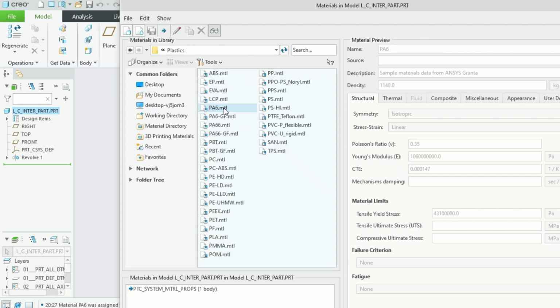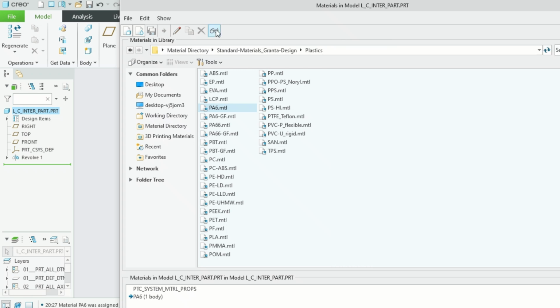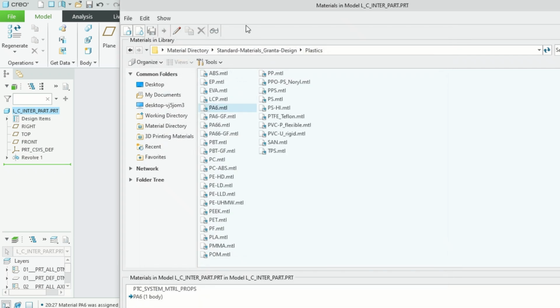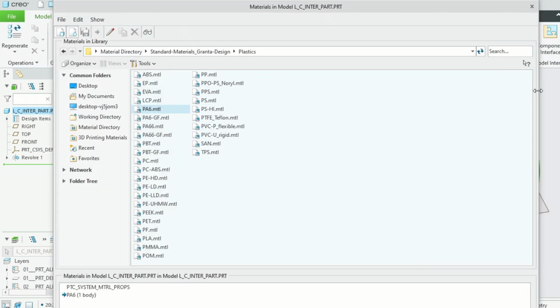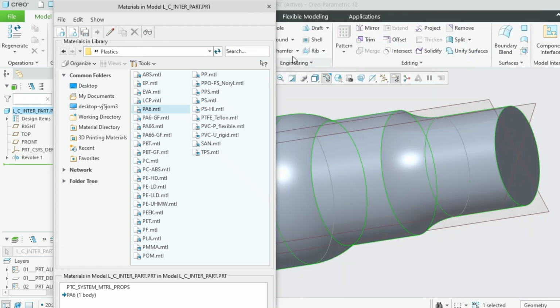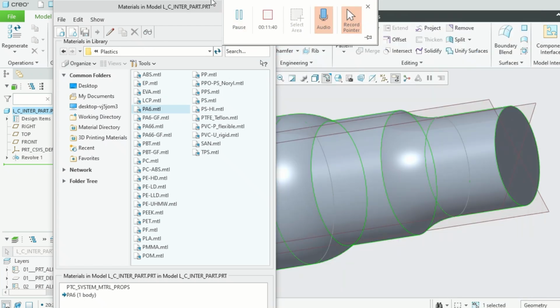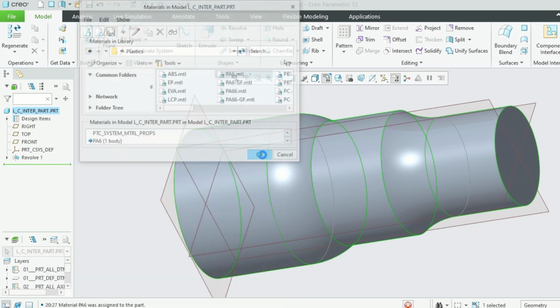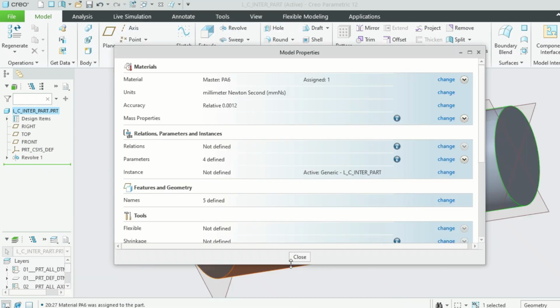Plastics PA6 material. Yes, now it's assigned. Save it. No need, we have assigned it. This arrow is a must. Then you bring it in here, somewhere here. Then bring it down. And then, okay. Material assigned. Close it.